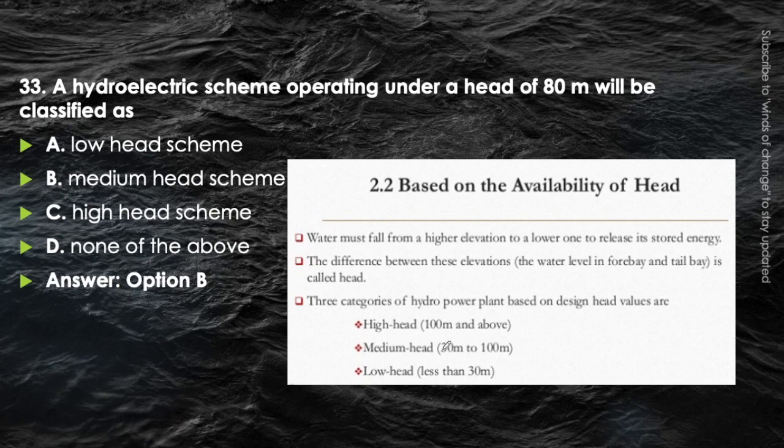If it is medium head, then it will be 30 to 100 meter, and if it is low head, it is less than 30 meter. So in our question it was given that it is 80 meter. 80 meter is the head, so 80 meter will come under the medium head, that is 30 meter to 100 meter. So the answer will be option B. Okay, just memorize these also, it is also important.